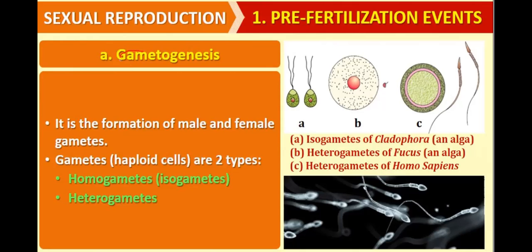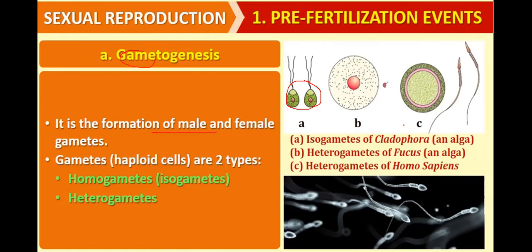What happens in gametogenesis? It is the formation of male and female gametes. The process of formation of male and female gametes is called gametogenesis. Gametes are haploid cells. There are two types: homogametes or isogametes, and heterogametes. Isogametes are seen in Cladophora, where the male and female gametes are morphologically similar.